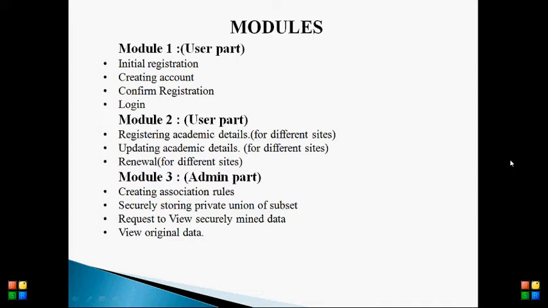The second one is securely storing the private union of subsets, requesting to view securely mined data, and the last one is viewing the original data.